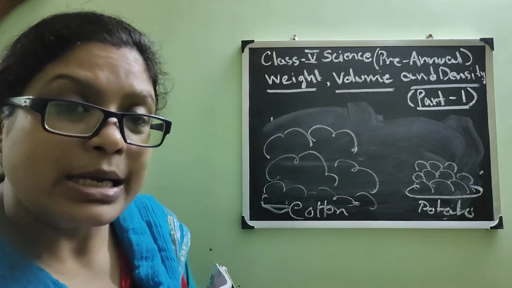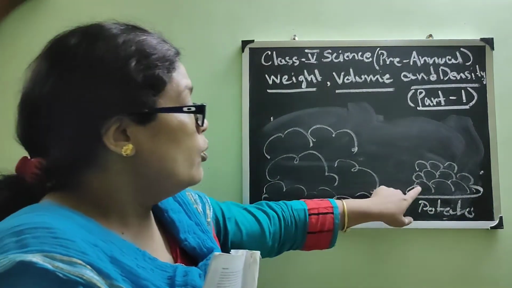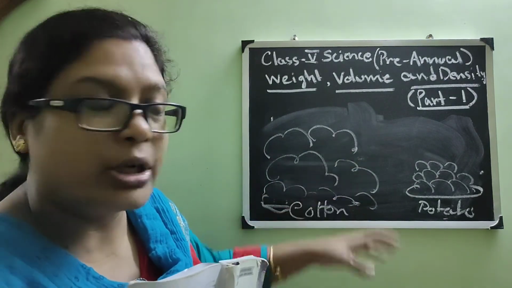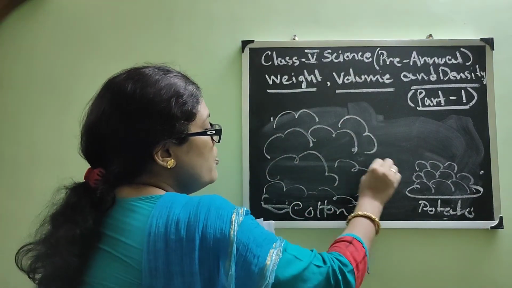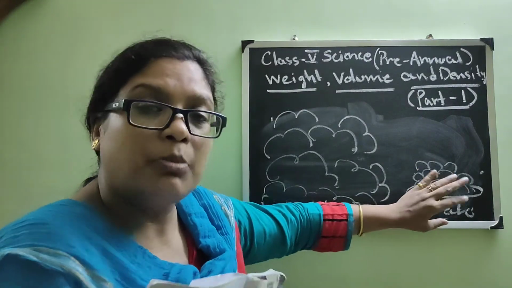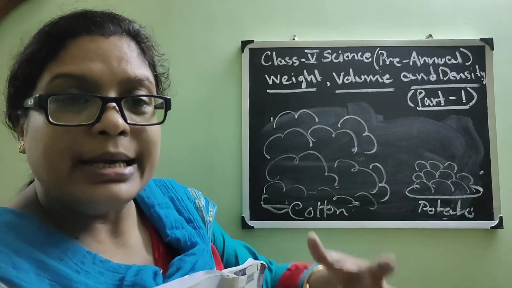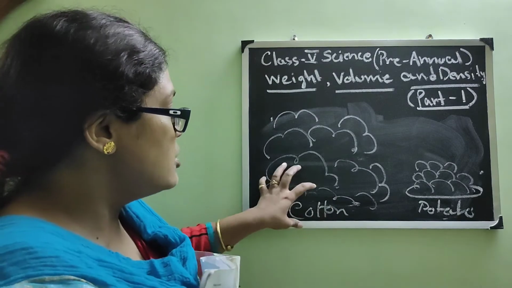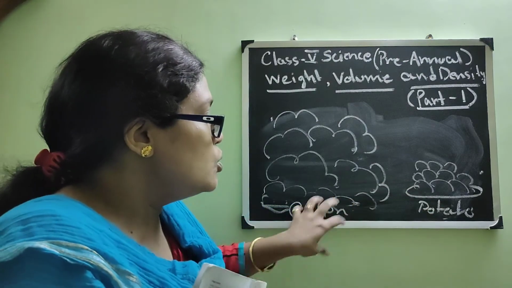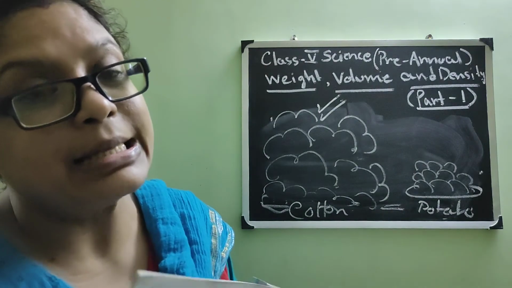So here what we are seeing is that though it is the same potato and cotton, the weight is the same, but as cotton is a lighter one, light in nature, it takes more place to make it 1 kg. Am I clear? Because potato is small but heavy in nature, and cotton wool is soft and light in nature, and it is also space consuming. So when we make these two weights equal, the cotton will be more in its volume.